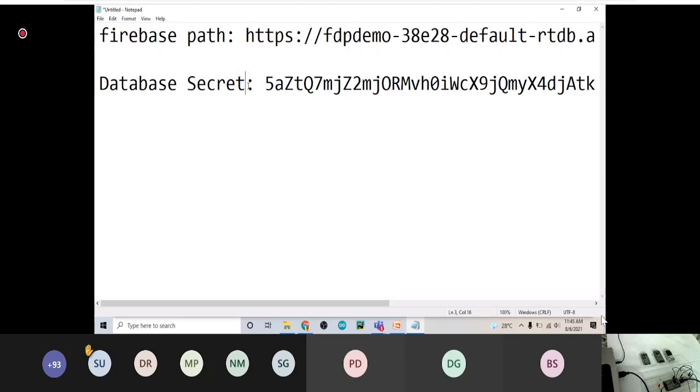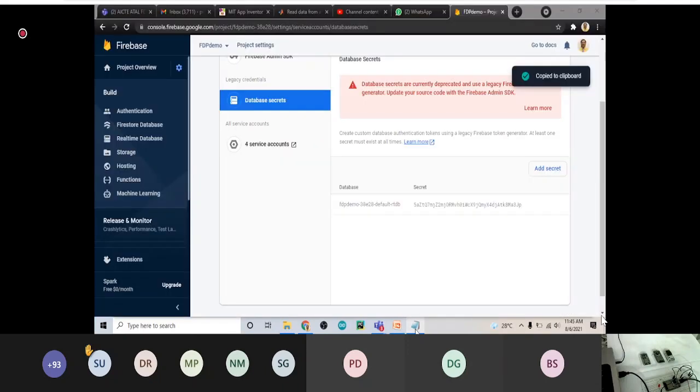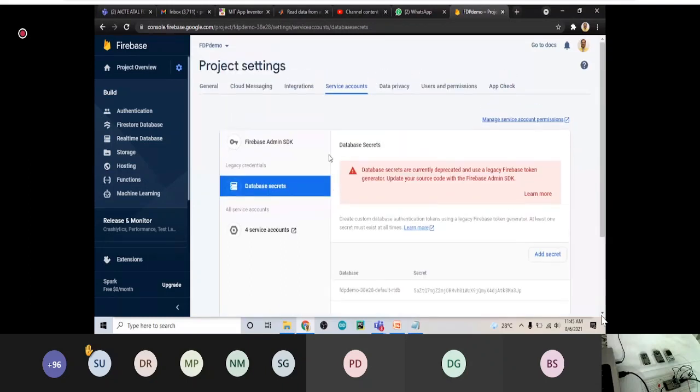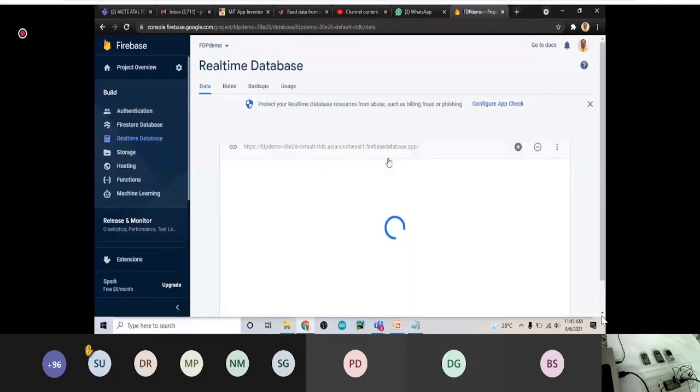Once you are done with this, now I will go again to the real-time database. I will check is there anything. So we don't have any data right now. Okay, and now we'll go to the Android app development.